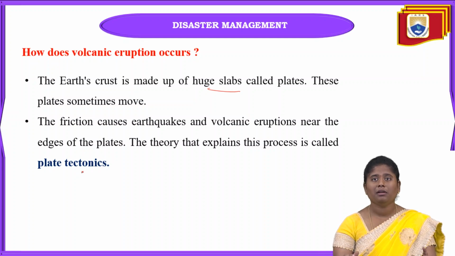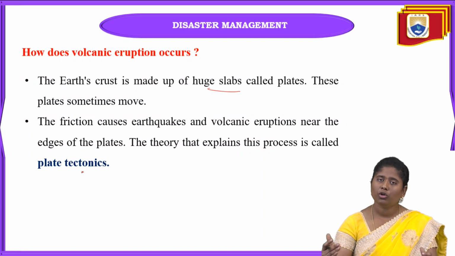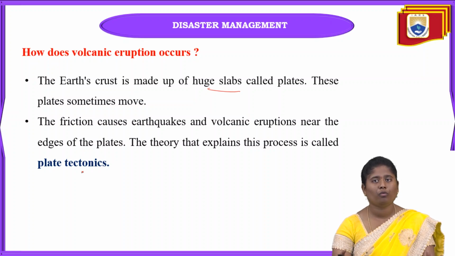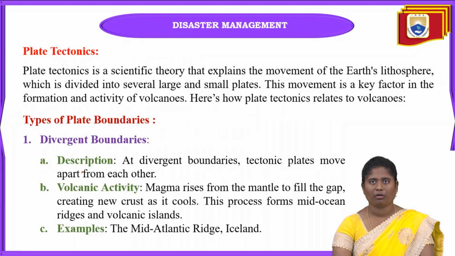Overall our earth crust is made up of these huge slabs only. When any earthquakes or volcanic eruptions happen, automatically below the earth surface there will be so much movement of these plates. Overall this process is called tectonic plates or plate tectonics.